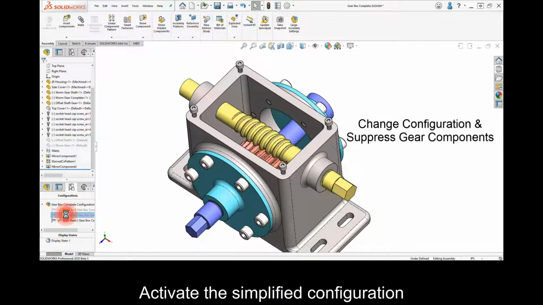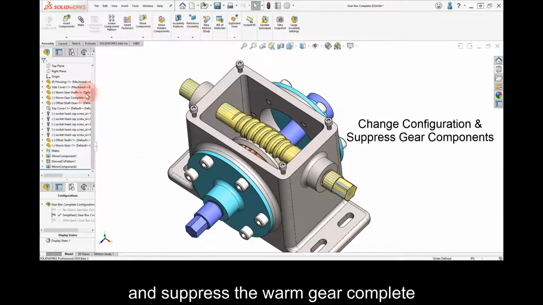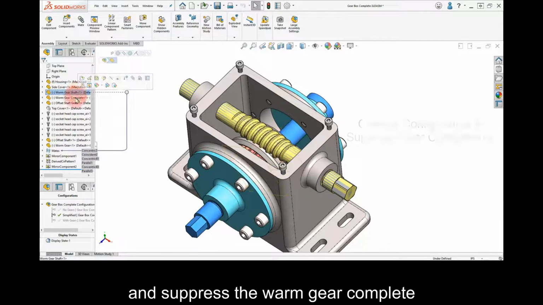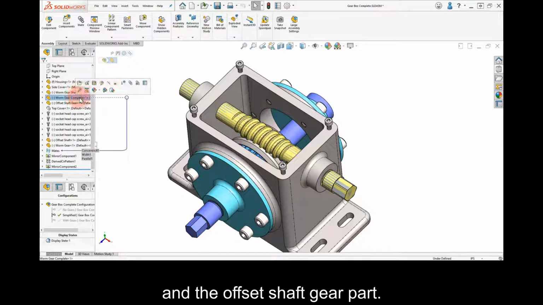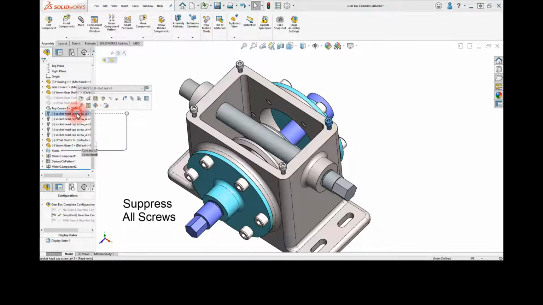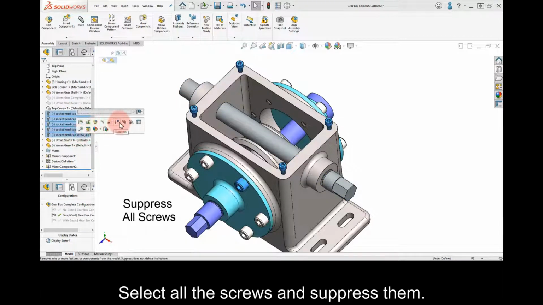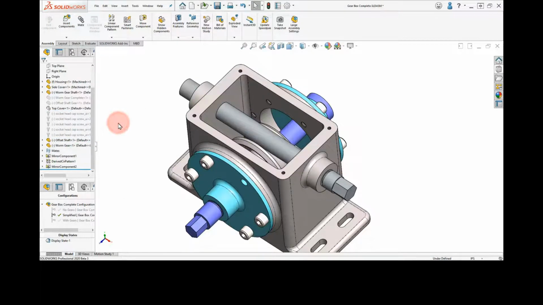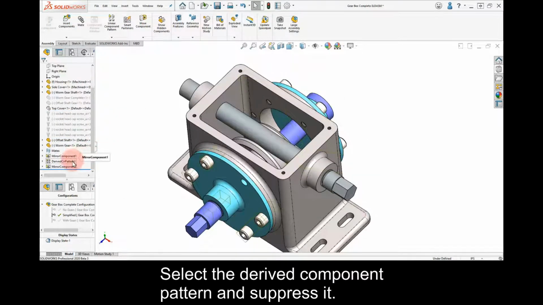Activate the Simplified configuration and suppress the Worm gear complete and the offset shaft gear parts. Select all the screws and suppress them. Select the derived component pattern and suppress it.